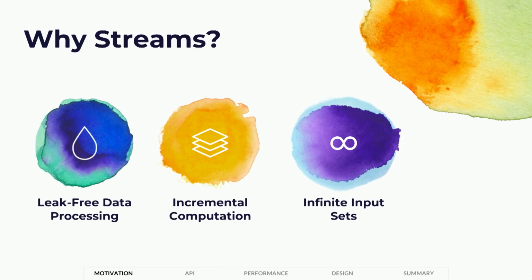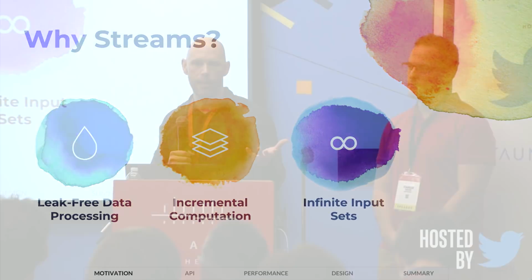So why streams? Well, streams are really good at composable, leak-free data processing. You can do all the same stuff you do with streams with an imperative, give me a next batch of data and I'm going to transform it and do something else. But then your solution becomes imperative, not declarative, so it's harder to reason about. And also you have to manage resources yourself. So you have to open stuff and close stuff. And that introduces possibility of error. And it's just sort of mindless boilerplate plumbing. We'd much rather focus on the core of our problem than all these mechanical details of getting resource allocation right. Streams let us do that.